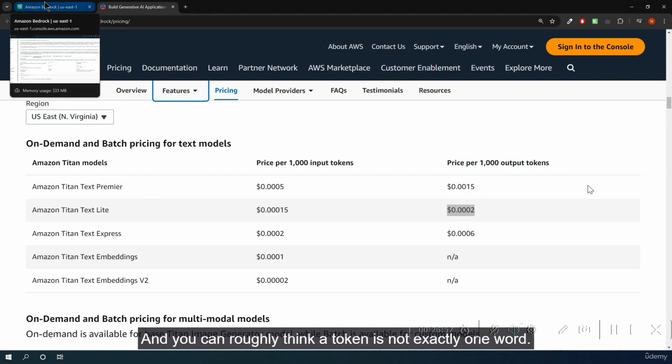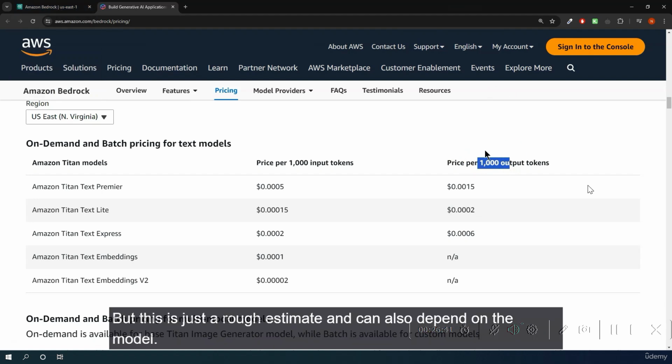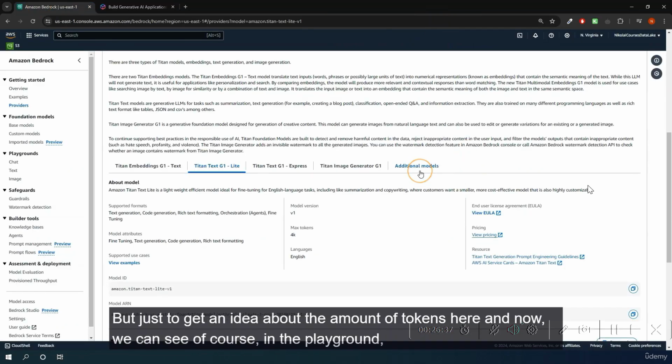And you can roughly think a token is not exactly one word. So usually we have multiple tokens for one word, but sometimes one token is one word. So roughly you can say that 1000 tokens are around 750 words. But this is just a rough estimate and can also depend on the model. But just to get an idea about the amount of tokens here.